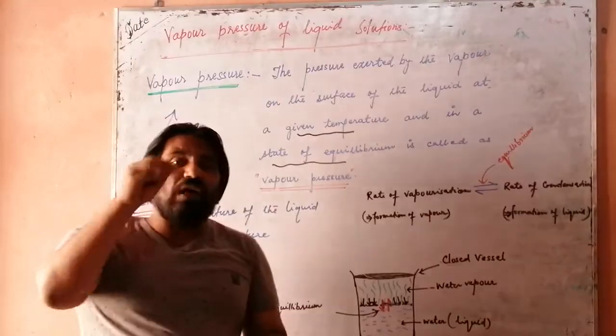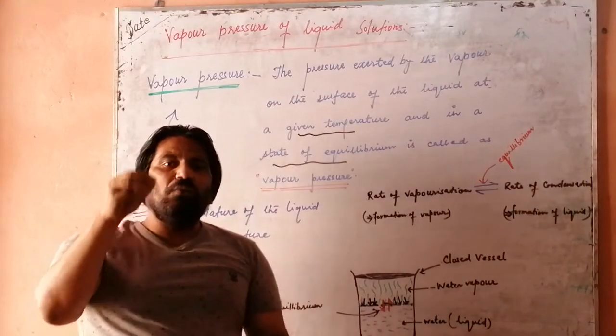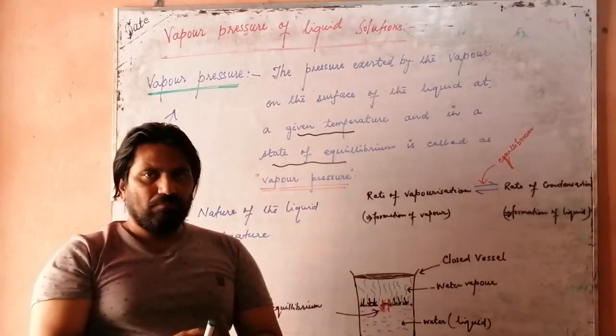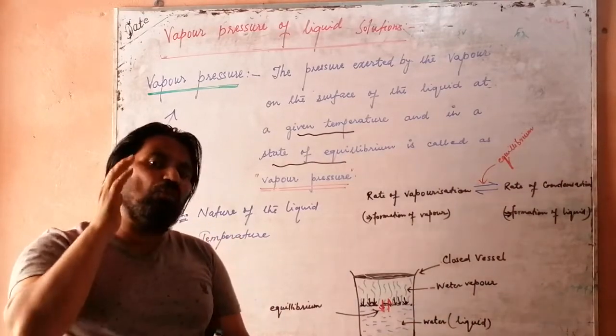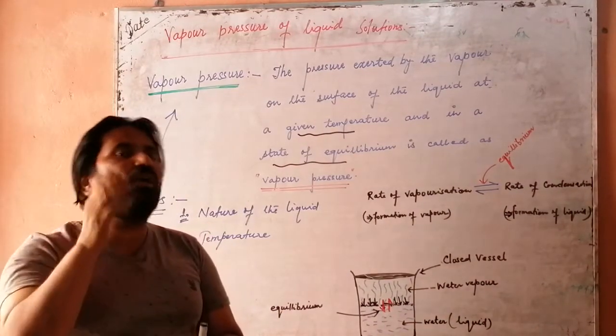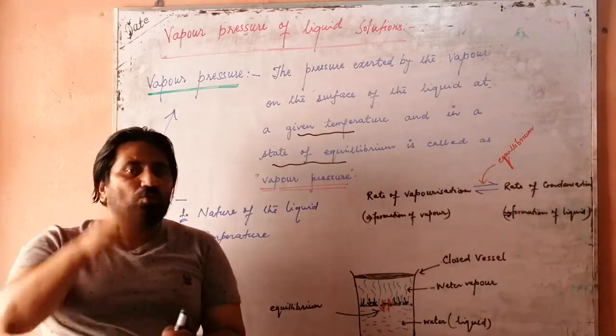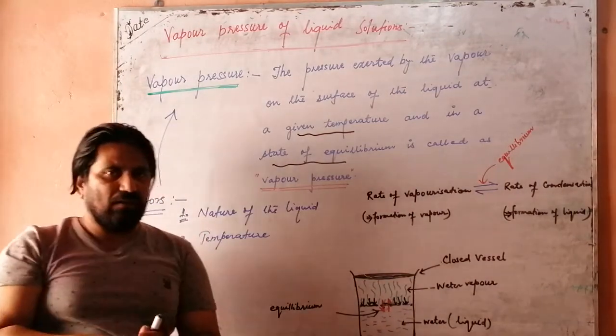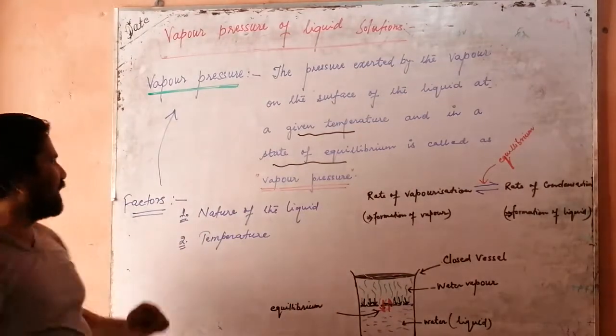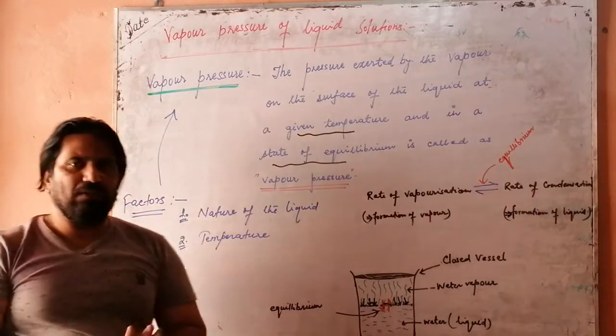Now, there are some factors which affect the vapor pressure. There are mainly four factors which affect the vapor pressure, of which two are major factors. The first major factor is the nature of the liquid.